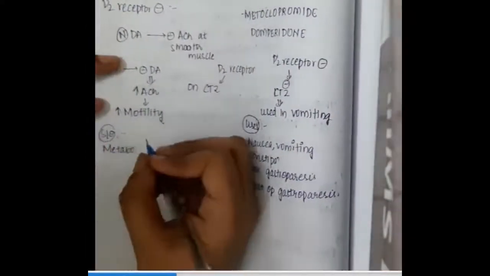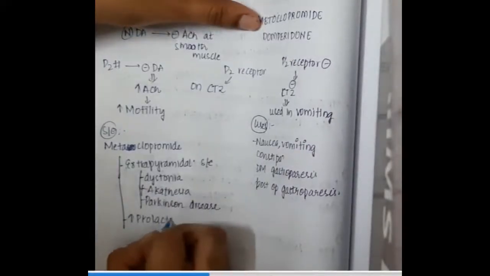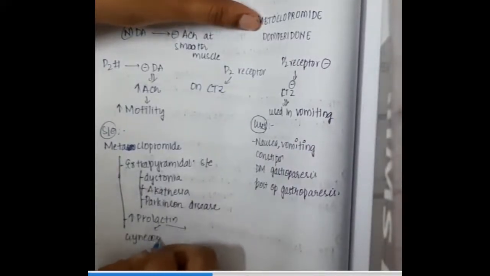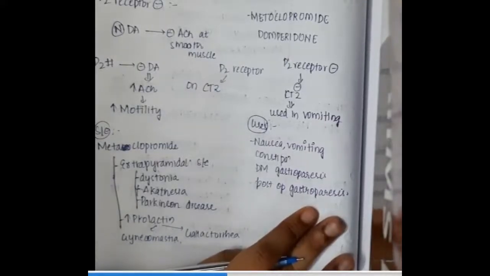If you see the side effects of prokinetic agents, metoclopramide side effects include extrapyramidal side effects like dystonia, akathisia, and it also causes Parkinson's disease. This also increases prolactin, and thus it causes gynecomastia, and it also causes galactorrhea by increasing the prolactin levels in the blood.